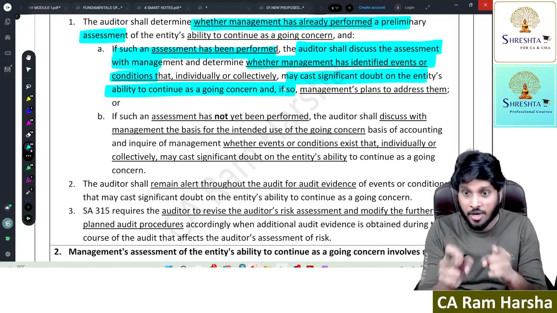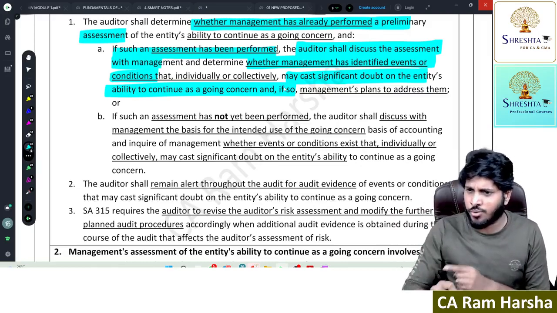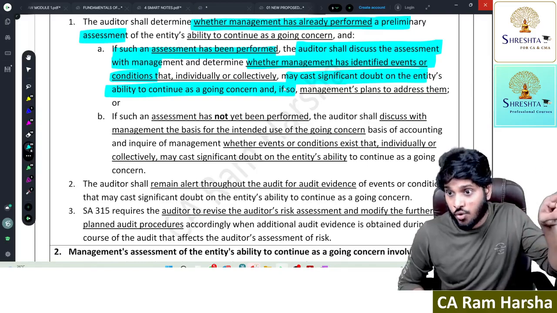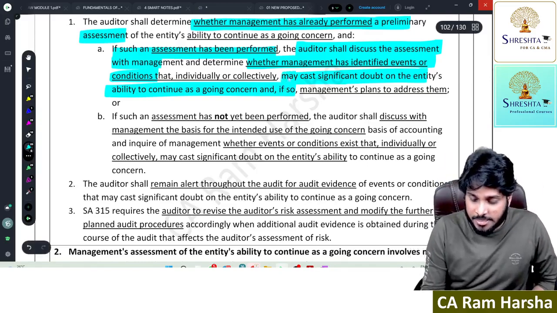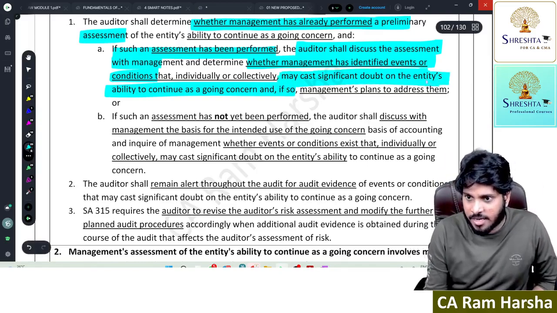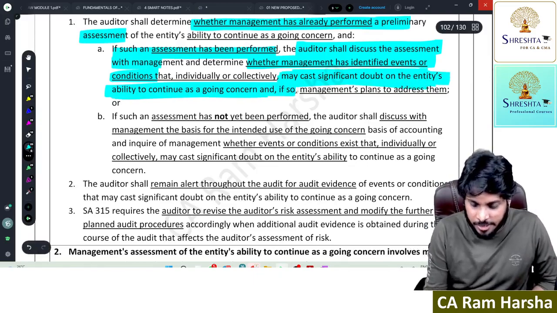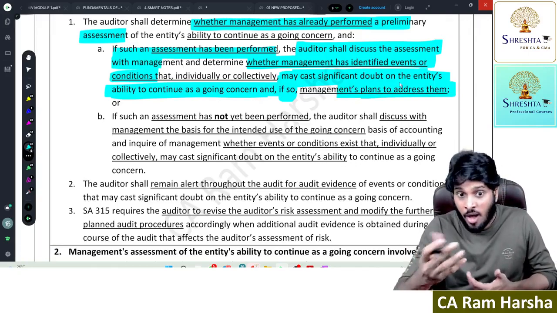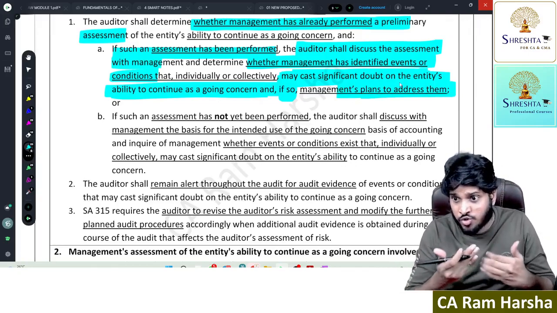Now, Mr. Auditor, what should you do? You should ask management whether they did a preliminary assessment. If so, look at whether there is any event that may cast significant doubt on the entity's ability. If so, how is management planning to address them?